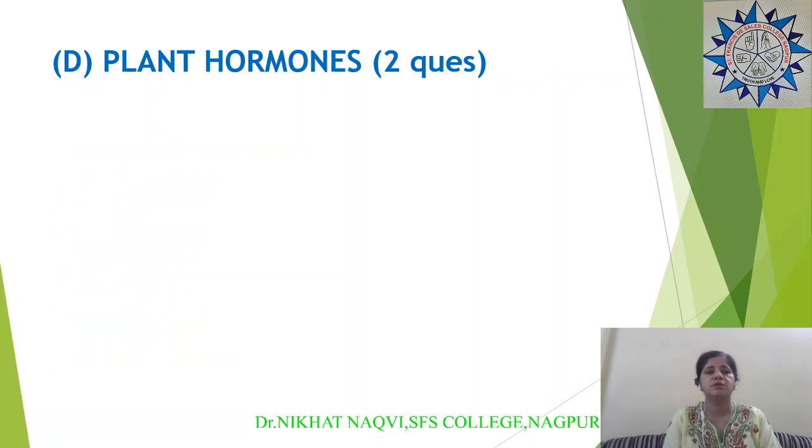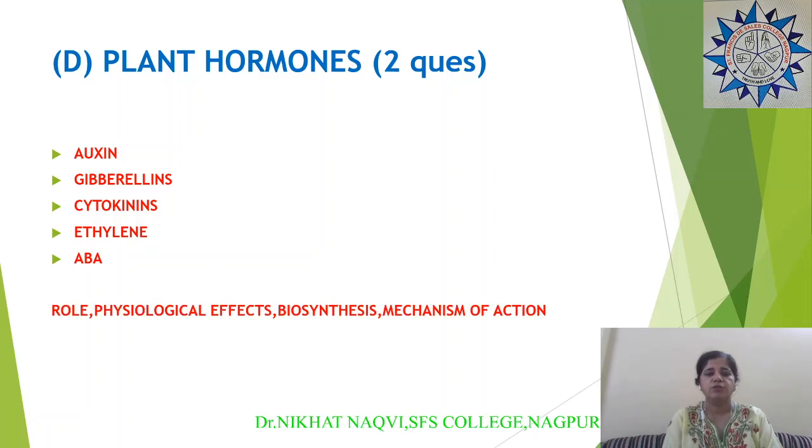Now coming to the fourth very important chapter, which is on plant hormones. There are 2 questions on average in the NET exam. You know that there are 5 different hormones: auxin, gibberellins, cytokinins. Then the only plant hormone which is present in the gaseous state, ethylene. Then the stress hormone, ABA, abscisic acid. So you should know about the role and the physiological effects of all these 5 hormones. You should know the biosynthesis. Then you should know the mechanism of action.